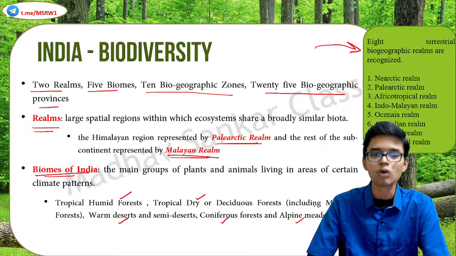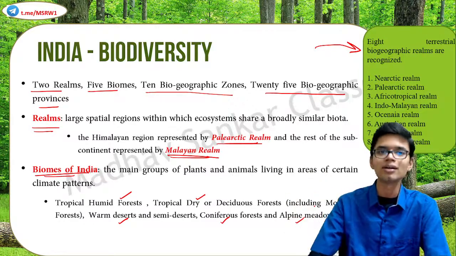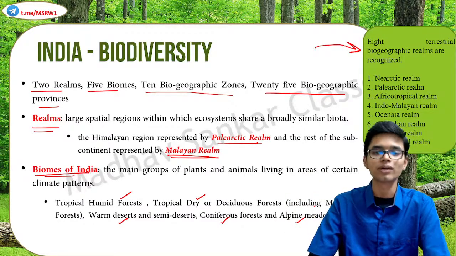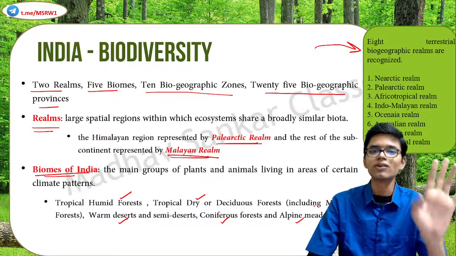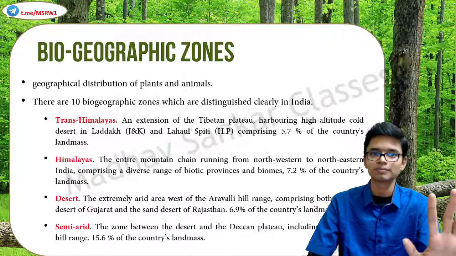We have looked into all of them in our previous classes, so I am not going to repeat it. Otherwise, please watch the previous videos. These are the 5 different biomes that we can see in India.